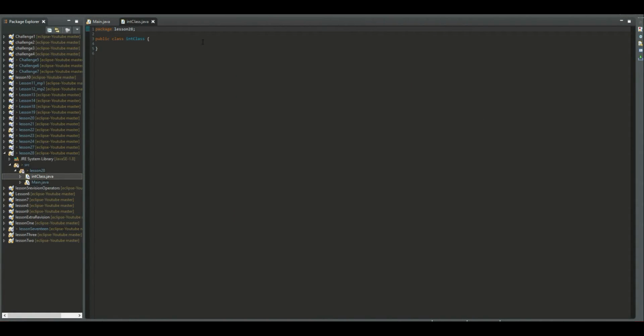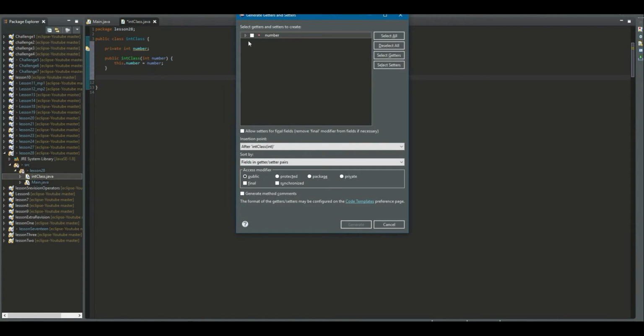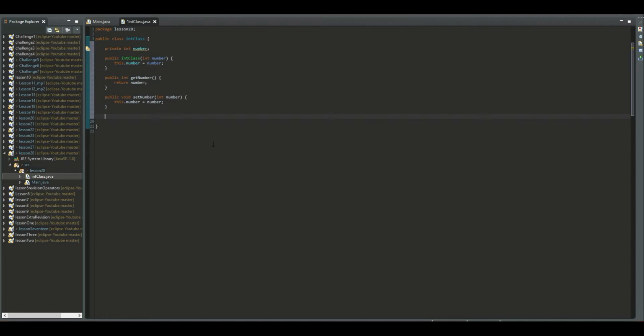Inside this class we will create a private int number, and then we can create a constructor, you can open up here the brackets, and then you can say this number, and we can also auto add the getters and the setters of the number, so we can spare ourselves some time.